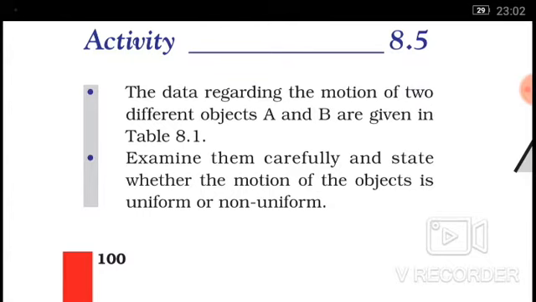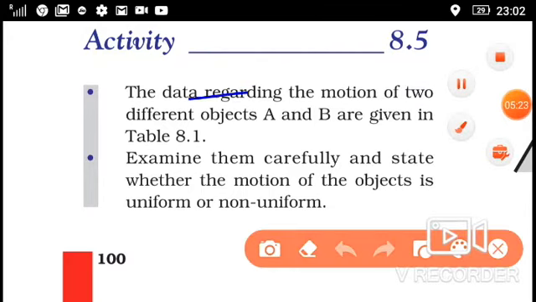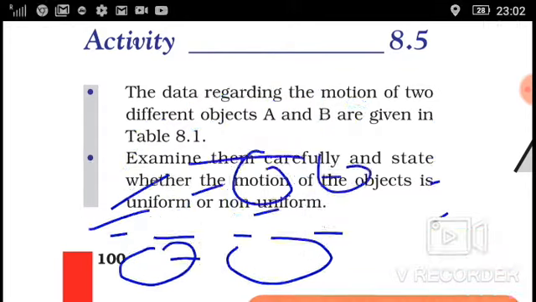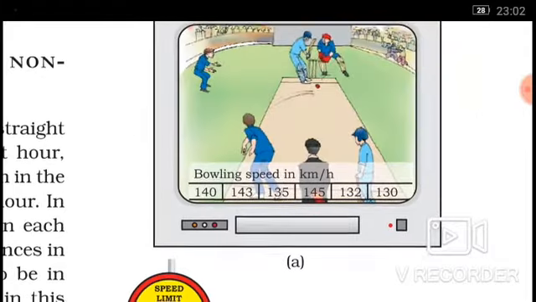There are some more examples also. The data regarding the motion of two different objects A and B are given in table 8.1. We have to examine them carefully and state whether the motion is uniform or non-uniform.